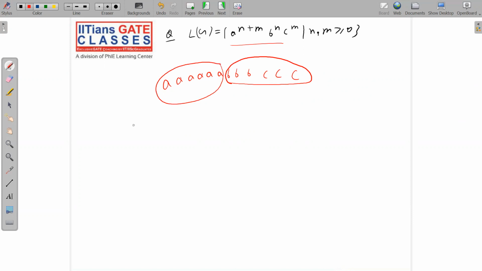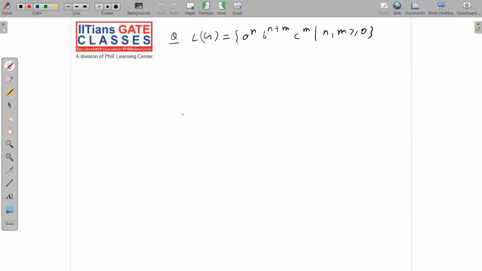Again, very simple. Okay, so you will write the grammar as S implies A S C or S1, S1 goes to A S1 B or null. That's it. So again, homework for you: check it out yourself why this grammar is correct. Next, see B. So I think this should be homework. You can do it yourself, but still, because this is a recorded session, I must write the grammar for you in